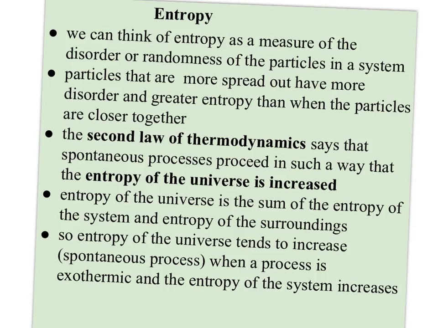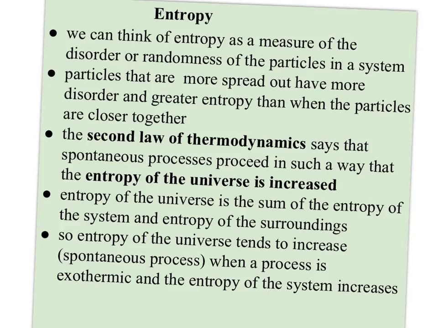So, again, we can think of entropy as a measure of disorder or randomness of the particles in your system. When particles are more spread out, they have more disorder and greater entropy than when the particles are forced closer together. And the second law of thermodynamics says that spontaneous processes proceed in such a way that the entropy of the universe is increased. Now, the entropy of the universe is going to be the entropy of both your system and the surroundings.